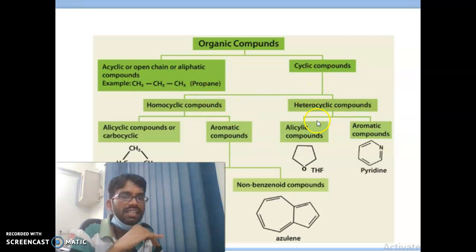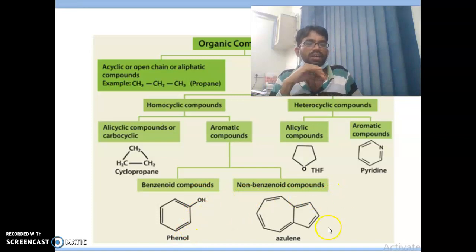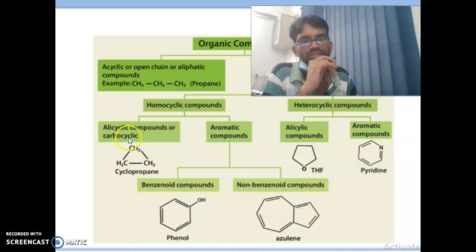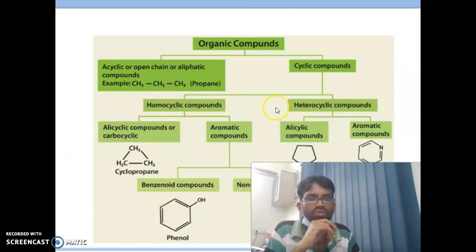You can see again, cyclic compounds are of two types: homocyclic compounds and heterocyclic compounds, which we discussed earlier. Alicyclic compounds are carbocyclic compounds, like aromatic compounds. Among aromatic compounds, you can see pyridine. Again, aromatic compounds are of two types, benzenoid compounds and non-benzenoid compounds. Benzenoid, phenol is the best example. Non-benzenoid compounds, azulene is a non-benzenoid compound. You can see alicyclic compounds are carbocyclic compounds. The example is cyclopropane.